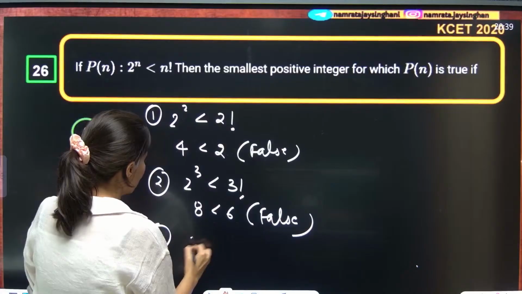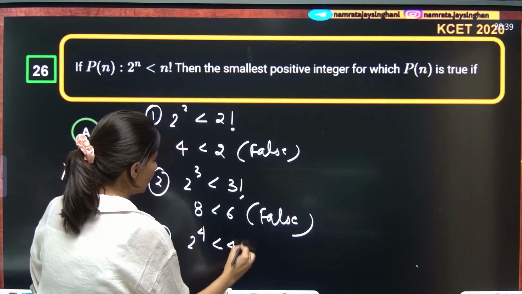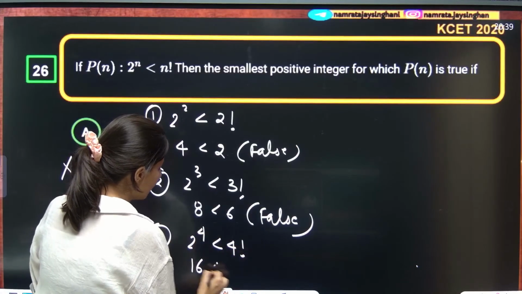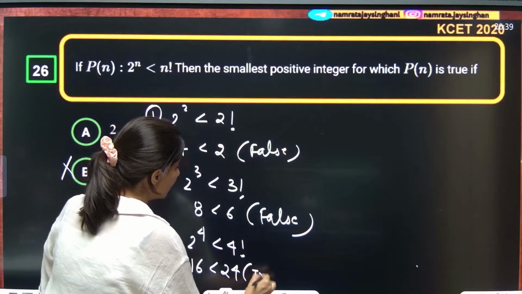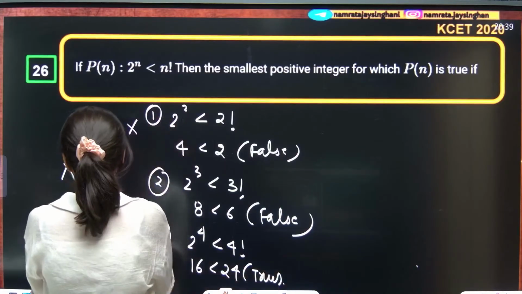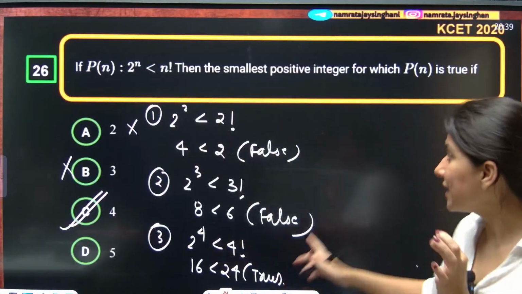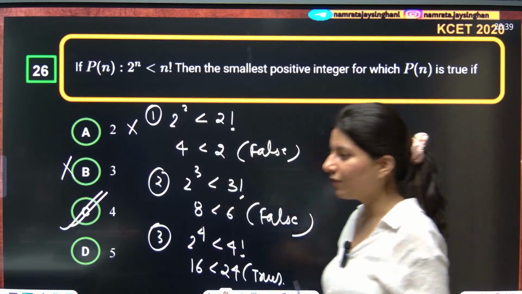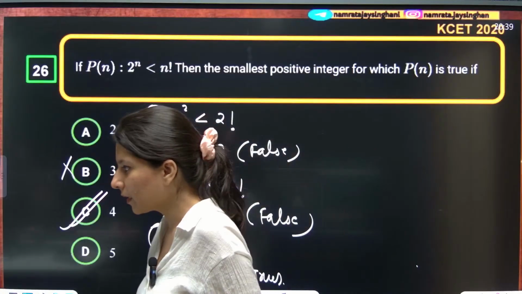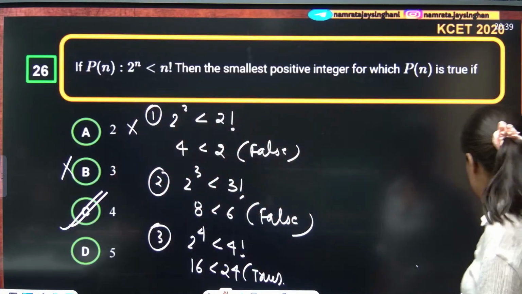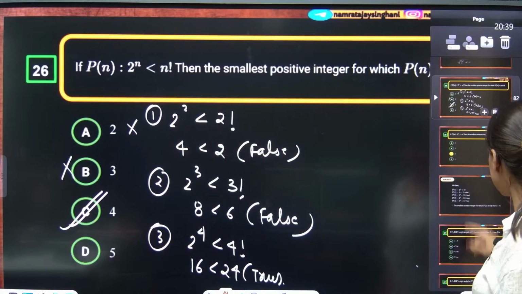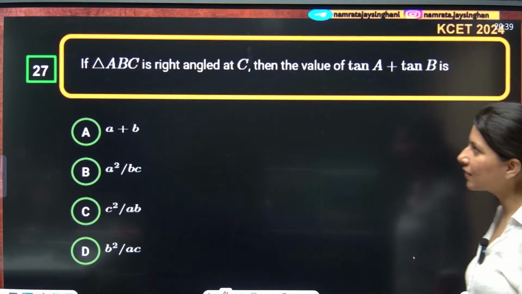Now 2 power 4 less than 4 factorial. 2 power 4 is 16, which is less than 24. This is actually a true statement. The very first positive integer which is satisfying this is nothing but 4. Yes, everybody getting it, understanding it? Are we ready for the next question?